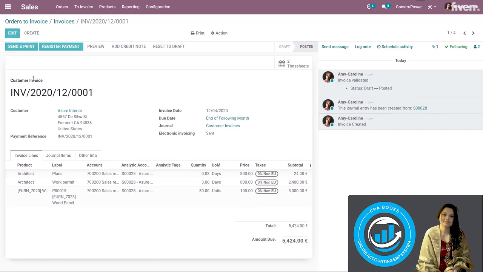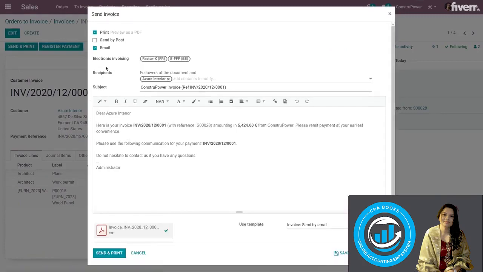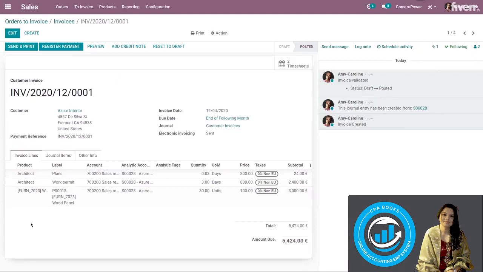If I send the invoice, what's great is I also have the option to send by post. So let's add the email again. I want to be sure that I have that properly saved. We can send by email, we can print, and I can send by post by clicking this option, and that will use stamps, which we can purchase. And we have the correct address, but in this case, I'm just going to send by email. So we'll click on send, just like that.